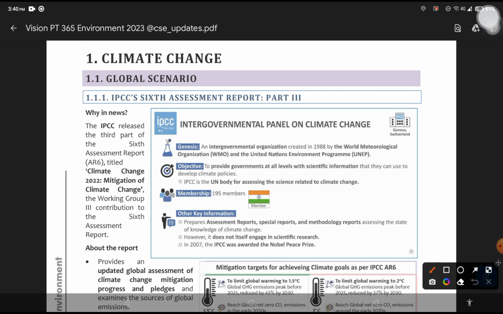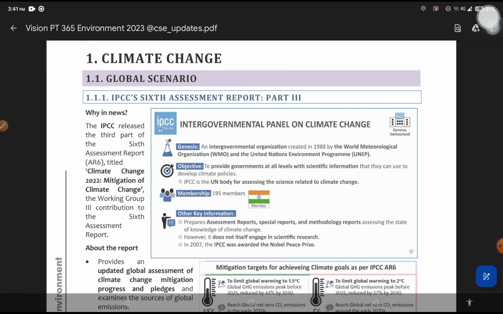As IPCC itself is a static part and a question can be expected, so is the case with the World Meteorological Organization, WMO, and UNEP, the United Nations Environment Program, that we can look at later on. UNEP is very important, and WMO is also very important. A direct static question can be asked: to provide governments at all levels with scientific information. The important function is scientific information.